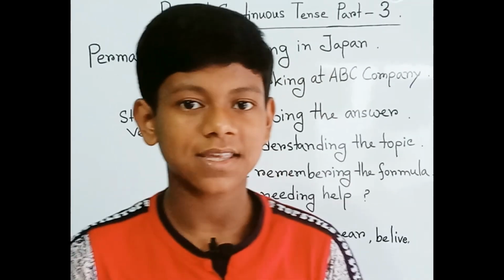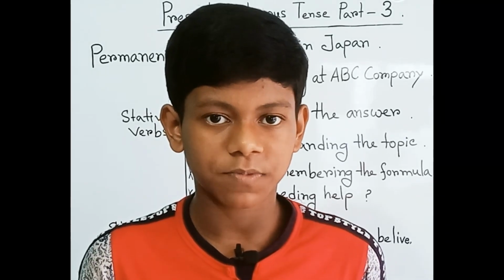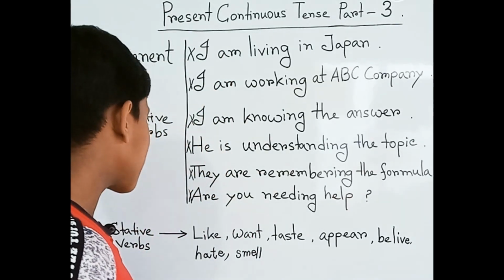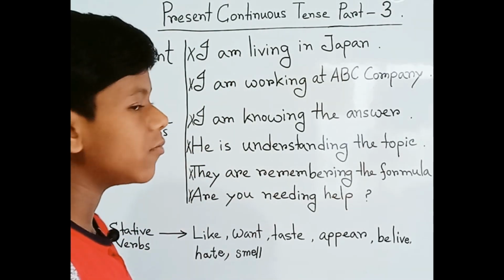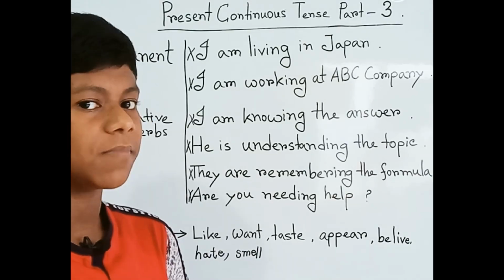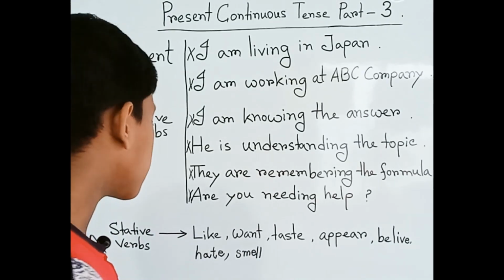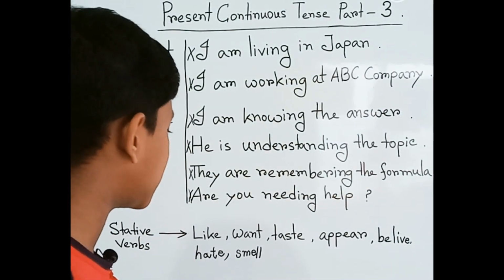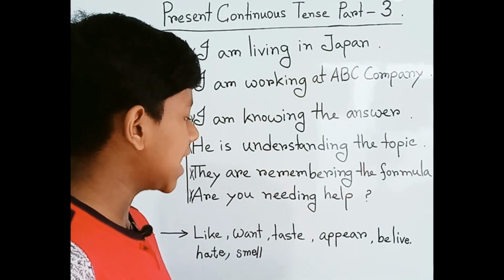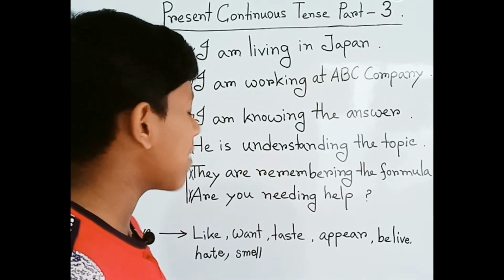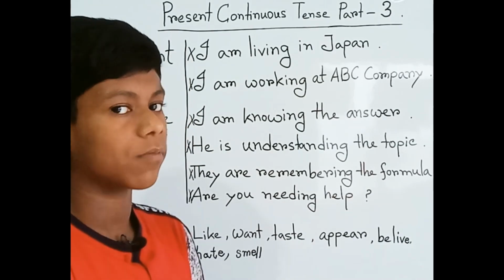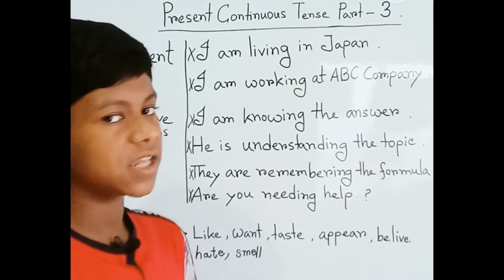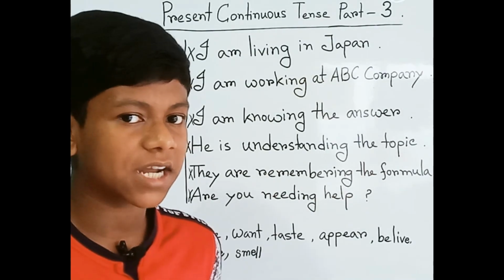Now we will watch what the stative verbs are. Then you will understand it correctly. So here we have written some common stative verbs. There are more, but we just have to know the common ones. No problem, we will learn the rest later. Here we can see stative verbs like want, taste, appear, believe, hate, smell. There are more, but we have just written some words. On these verbs, you can't use the present continuous tense.